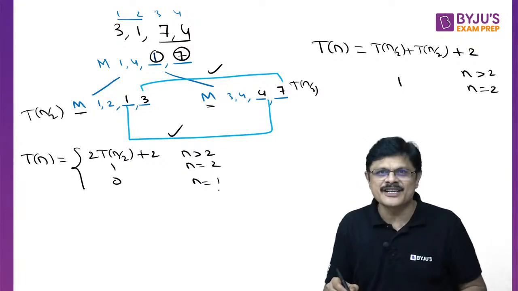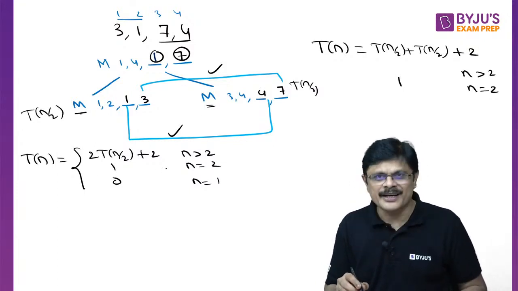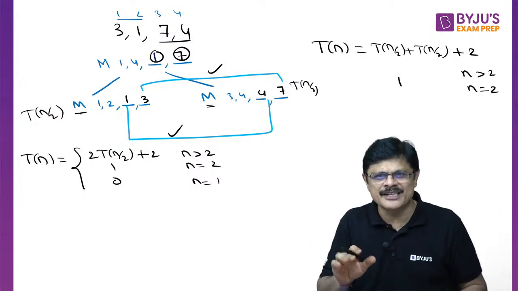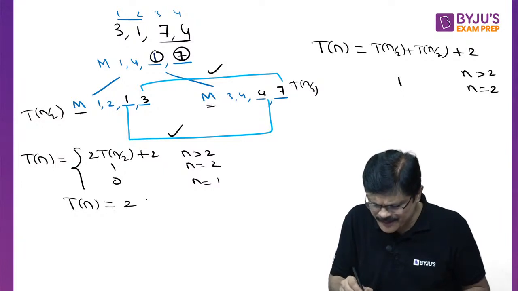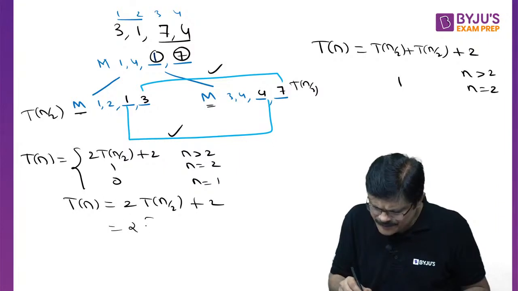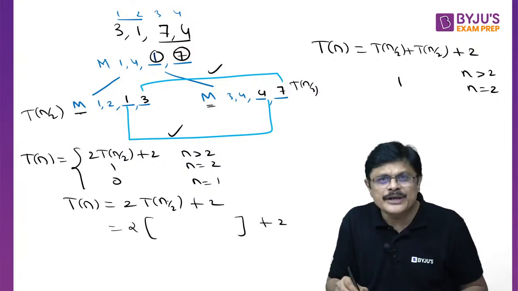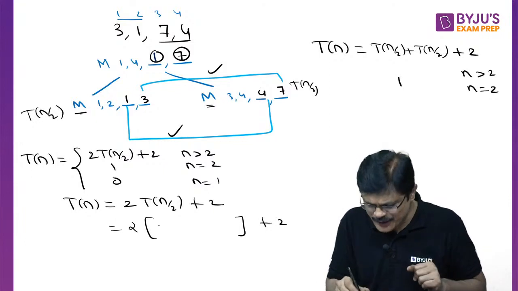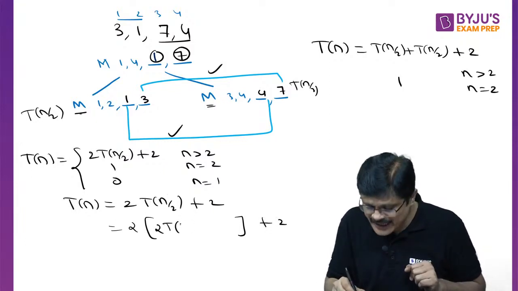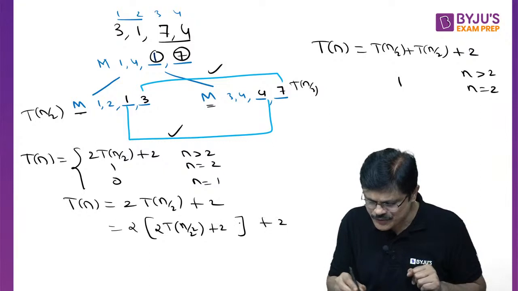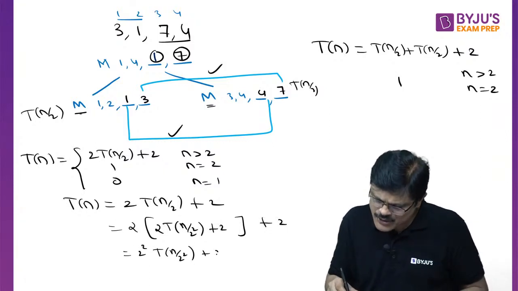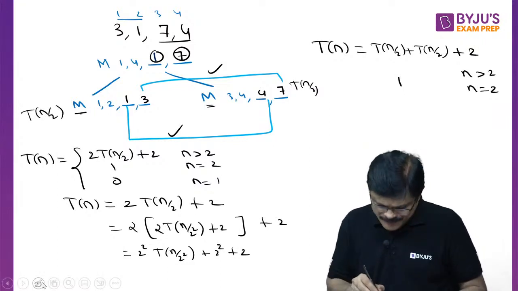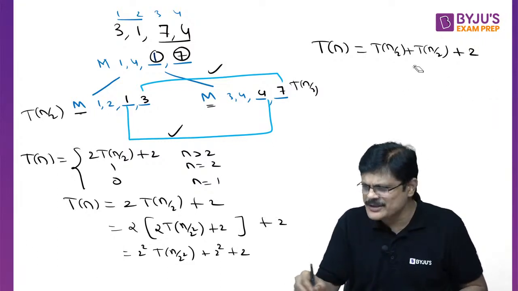Okay, means the recurrence relation, you have to solve it. I am just giving you the outline of the recurrence relation, sir. I will not write the complete derivation. T(n) is 2T(n/2) plus 2. So what is T(n/2), sir? T(n/2) is nothing but, again, in place of n write n/2. So it is 2 times 2T(n/2^2) plus 2. When you simplify, it is 2^2 T(n/2^2) plus 2^2 plus 2, my dear friends.